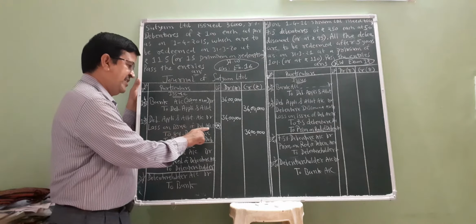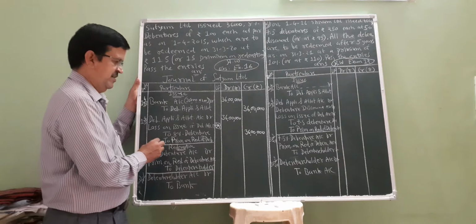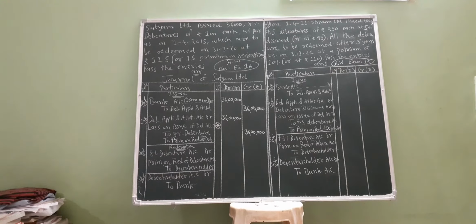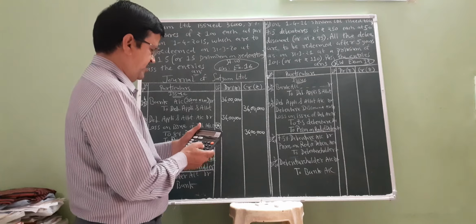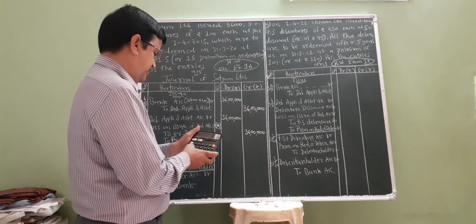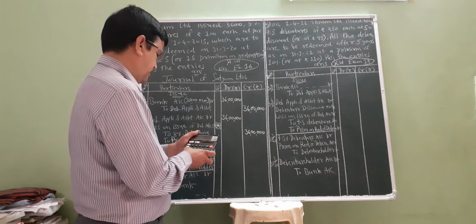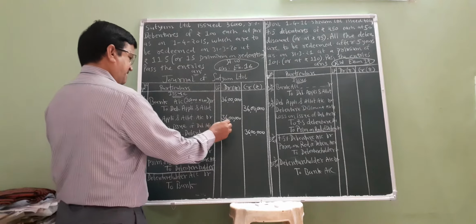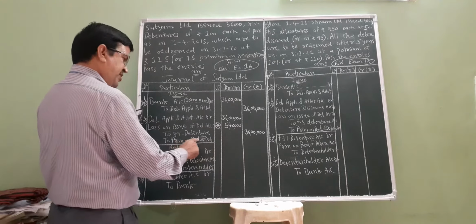So loss on issue of debenture account is 36,000 into 15 rupees, which is 5 lakh 40,000, and premium on redemption of debenture.